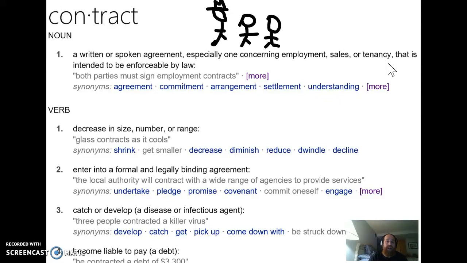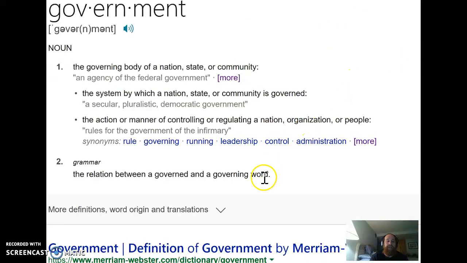And that contract leads us to the next word, which is government. And as you can see here, a government is the governing body of a nation, state, or community. Now, in looking at all of this, I noticed that we really need to look at one other word that I hadn't started with, right? And that word would be govern. Here we are talking about a government. We just talked about a contract.